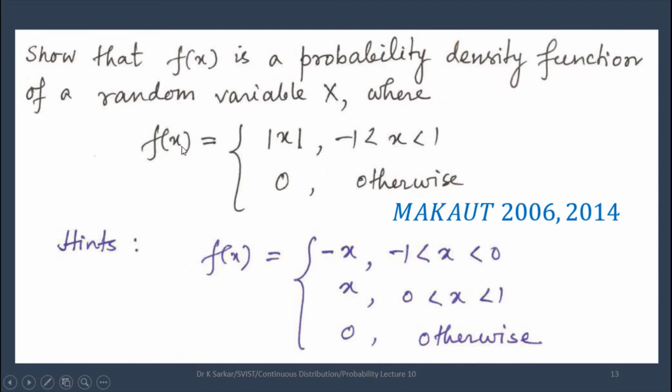Next question: show that f(x) is a probability density function of a random variable x, where f(x) = |x| when x is less than 1 and greater than -1, and f(x) is 0 otherwise. This question has appeared in the Makaut semester exam 2006-2014. Hence, f(x) = -x when x is less than 0 and greater than -1, f(x) = x when x is less than 1 and greater than 0, f(x) = 0 otherwise.